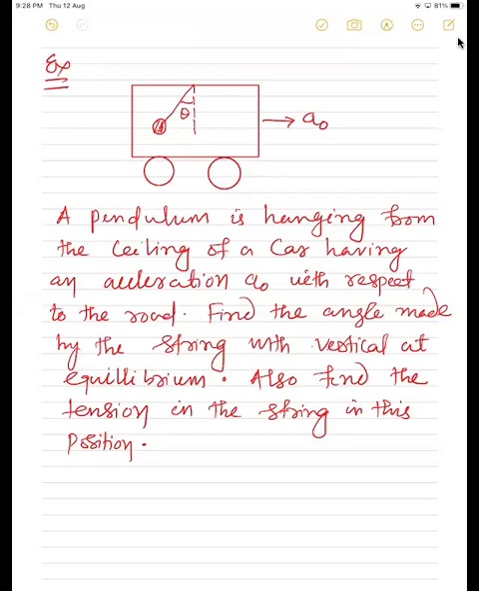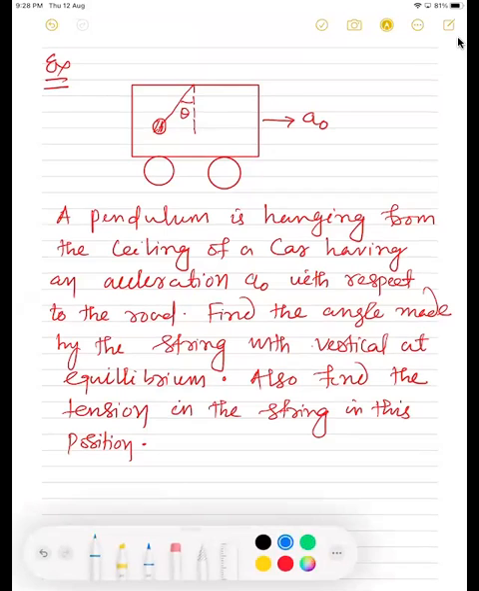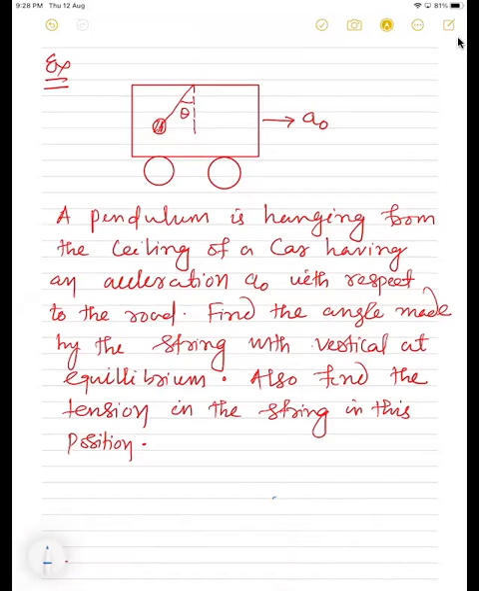A pendulum is hanging from the ceiling of a car, as you can see in the diagram itself. The car is accelerating at a naught. Find the angle made by the string with the vertical at equilibrium. Also find the tension in the string in this position.